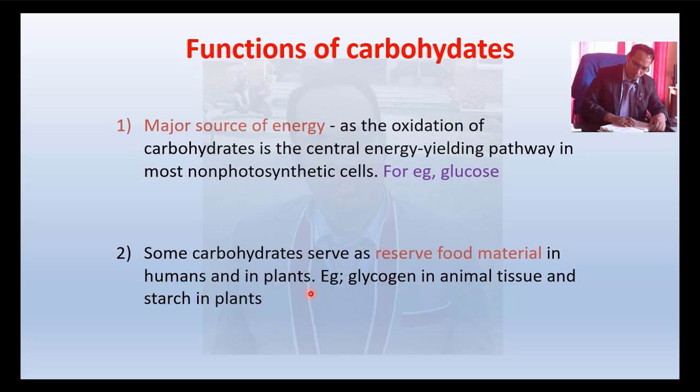So glycogen is found in animal tissue and starch is found in plants. Starch and glycogen are the reserve food materials. Glycogen will be used when there is less glucose in our body. So glycogen is converted into glucose, and glucose enters glycolysis and we get energy. In plants, food is stored in the form of starch. We cannot find starch as a reserve food in animals.